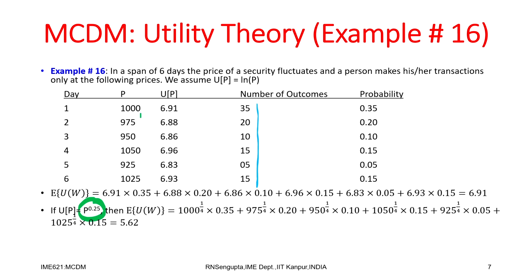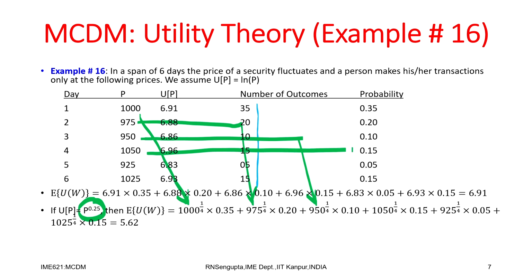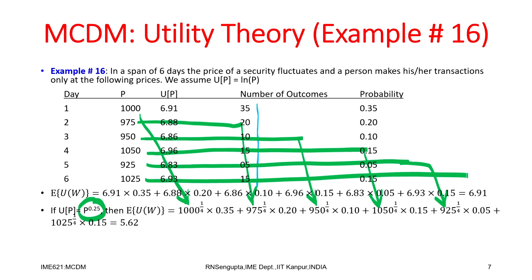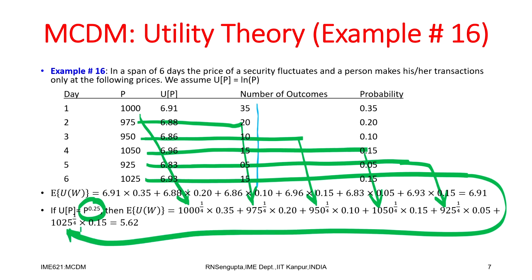So, for the first price 1000, I find the utility, which is 1000 to the power 1/4. For the second one, which is 975, it is 975 to the power 1/4. The third one is 950 to the power 1/4. The fourth one is 1050 to the power 1/4. Then the second last one is 925 to the power 1/4, and the last one is 1025 to the power 1/4. So, this should come here. And interestingly, the outcomes are the same.